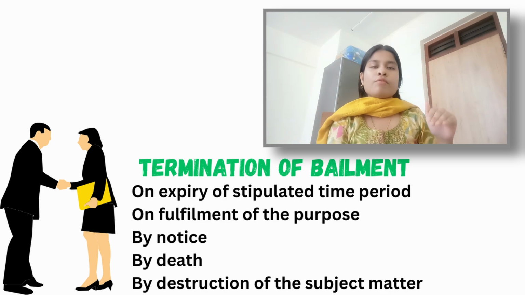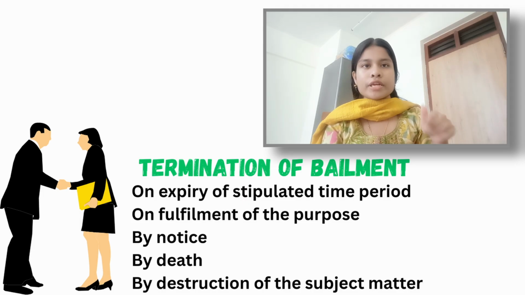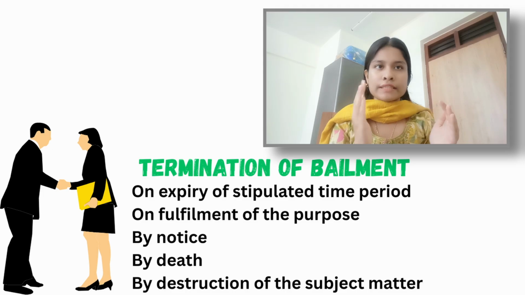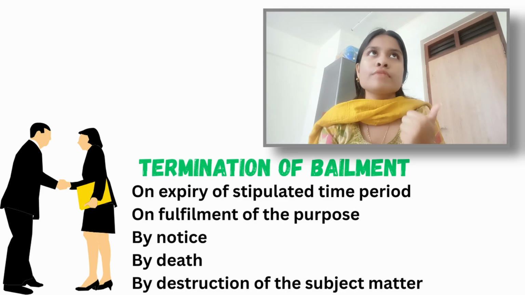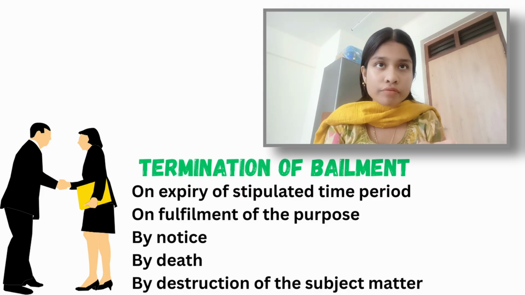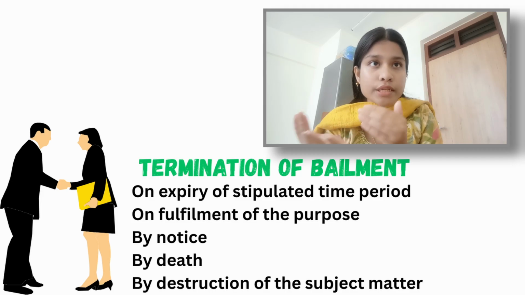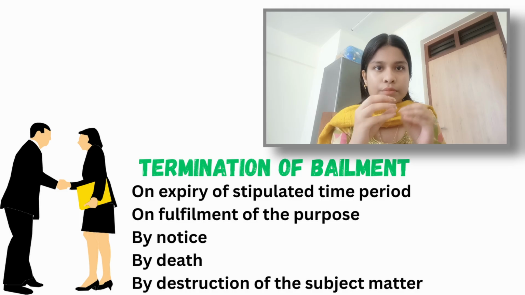Apart from all the 4 which I have mentioned, meaning the expiry of the fixed stipulated time period, the fulfillment of the purpose, and death, there is one more which we can say is the destruction of the subject matter. A bailment is terminated if the subject matter of the bailment is destroyed, or there is a change in the nature of the goods which makes it impossible to be used for the purpose of bailment.